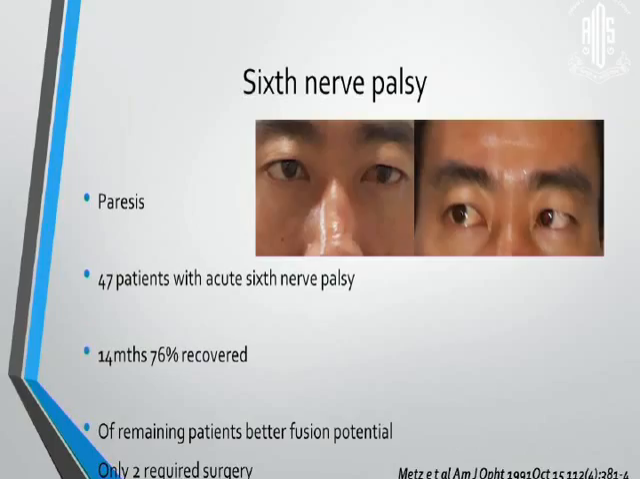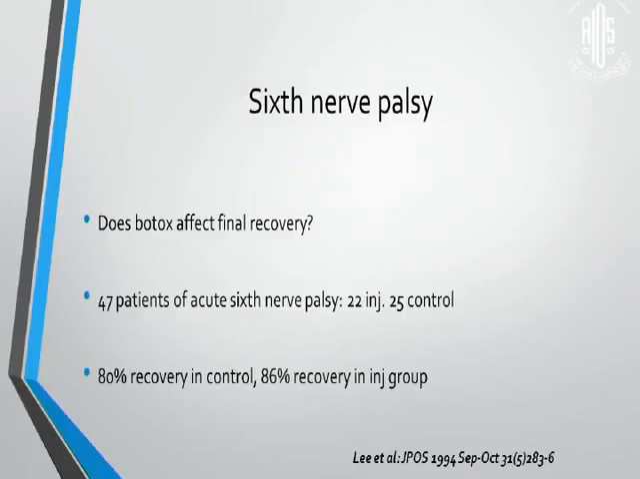In sixth nerve palsy, as expected, it has better results in paresis, where there is some amount of lateral rectus function still remaining. Metz et al. said that in acute sixth nerve palsy, they had very good recovery, and also patients who did not recover completely still developed better fusional potential, which could be used. Does Botox affect the final recovery in sixth nerve palsy? To study this, Lee et al. gave injections in 22 patients and had 25 control patients, and over a period of 2 years, both groups had an equal amount of recovery.